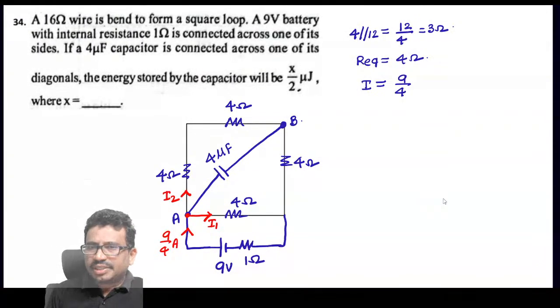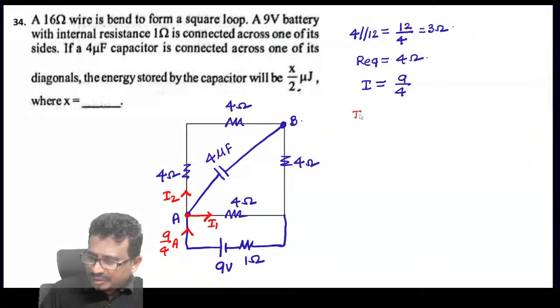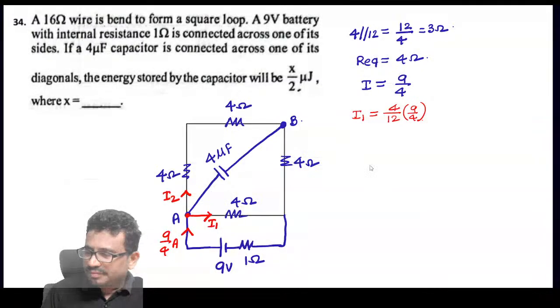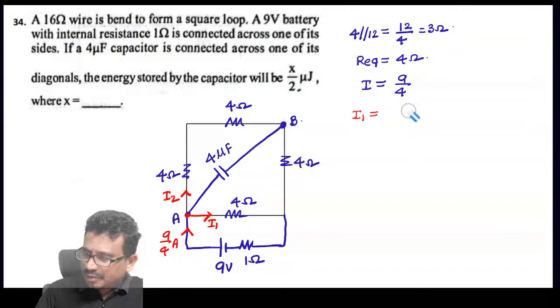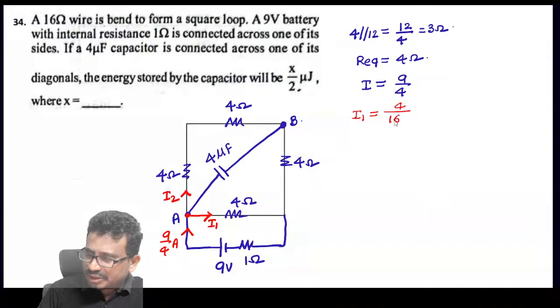We can apply the current divider rule. So this is I1, which will be equal to 4 by 12 plus 4, that is 16, into 9 by 4. 4 will get cancelled, which will come to 9 by 16. So this is I1.